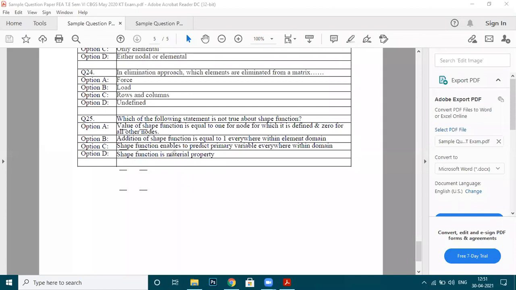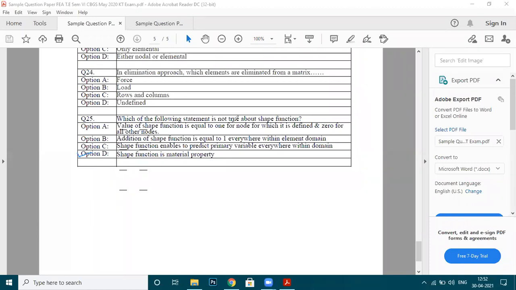Now let's go to option D. Shape function is a material property. Whether the shape function depends upon the material? Have you seen the shape function being a material property? Is it the case? No, sir. If you talk about the shape function, it's basically a geometric property. It depends upon geometry, so it's not a material property. So this statement is not true. Option D is not true.